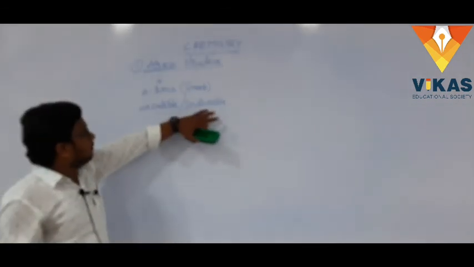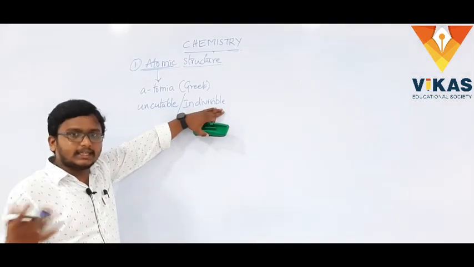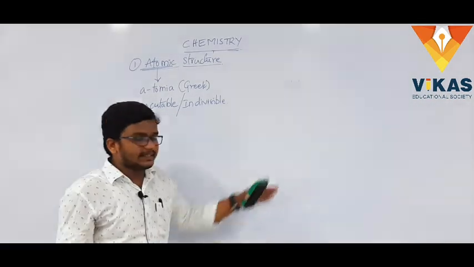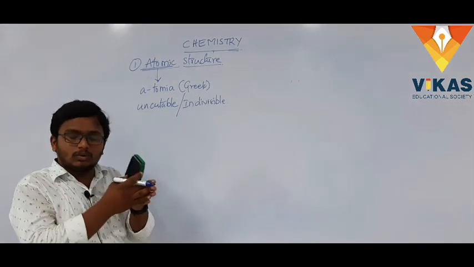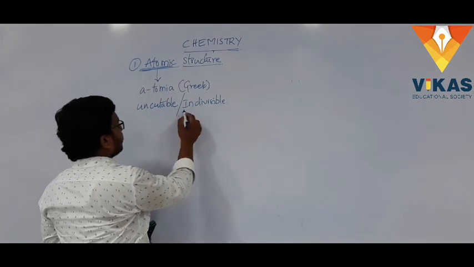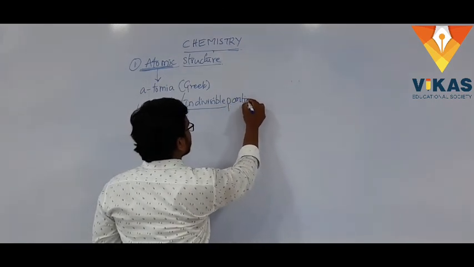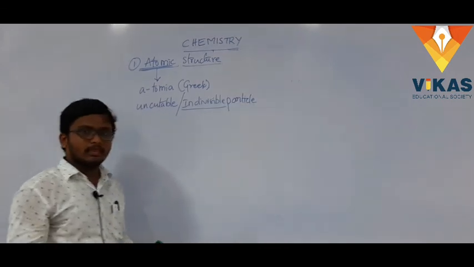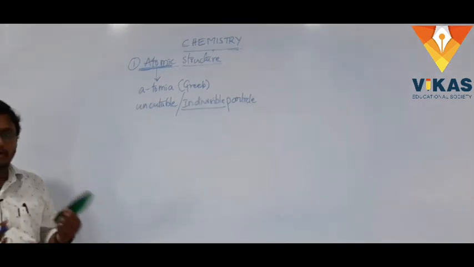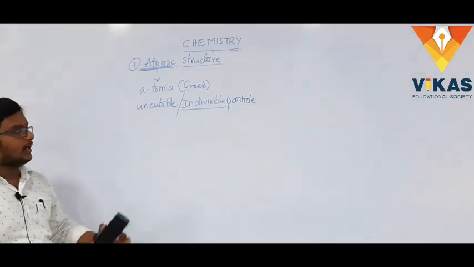Indivisible means which cannot be divided further. I gave an example, so like that you cannot go on cutting it. So atom means an indivisible particle, which you cannot divide any further. This is the definition of atom.